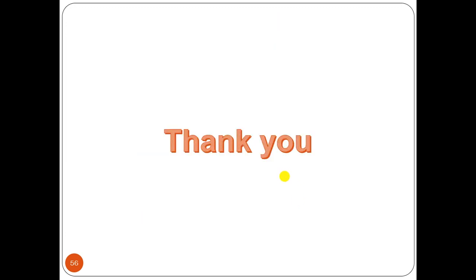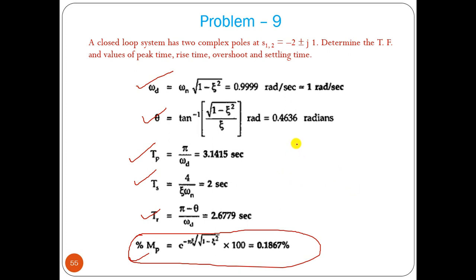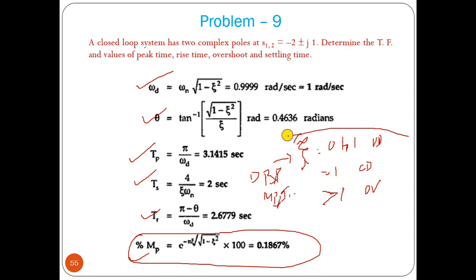Output response of second order system. The main point you have to remember is that due to the zeta value, your system response changes. If zeta is between 0 and 1, it is an underdamped response. Zeta equal to 1 is a critically damped response. Zeta greater than 1 will be an overdamped system. For underdamped, we have to know how to find rise time, peak time, delay time, then maximum overshoot, then settling time. Those are the points you have to take care of.